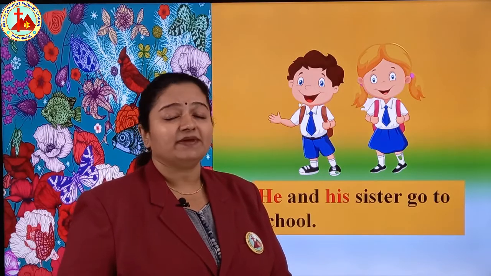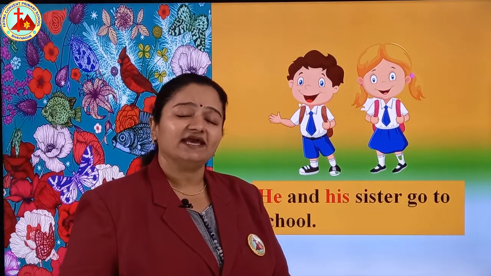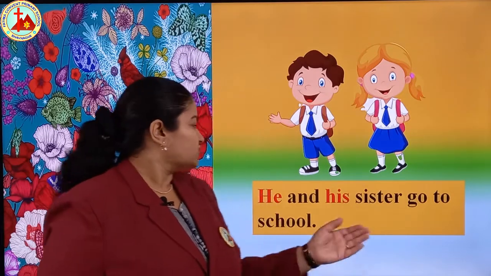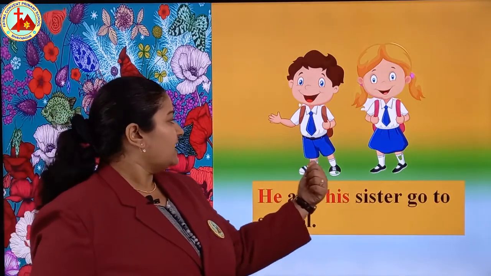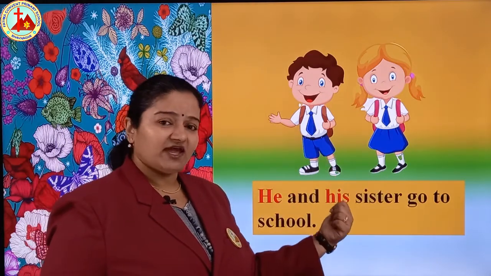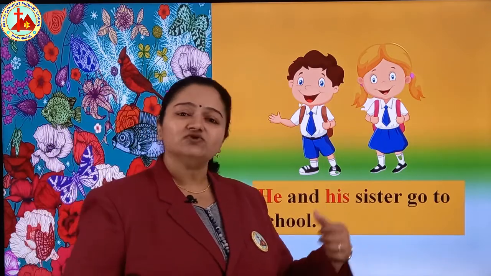See children, we already learned about he. Now with he, with the male person, we use his. He, his. Come on, you have to say it 5 times. We use he for a male. He, his. He, his. Like this you have to say and remember these things. So he and his sister go to school. This is the boy and this sister belongs to this boy. That's why we are using his sister.